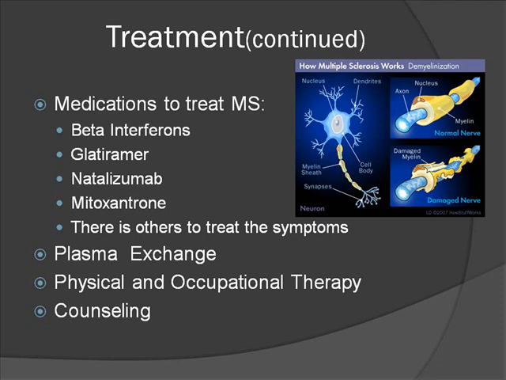Physical and occupational therapy is also used. Doctors sometimes recommend these therapies to help keep the patient independent. The patient learns to use devices and perform strengthening exercises to help with everyday normal tasks. Counseling is the last type of treatment. Sometimes group or individual therapy helps with emotional stress, where it can help both the patient and their family.